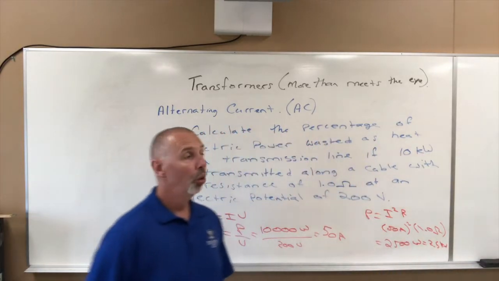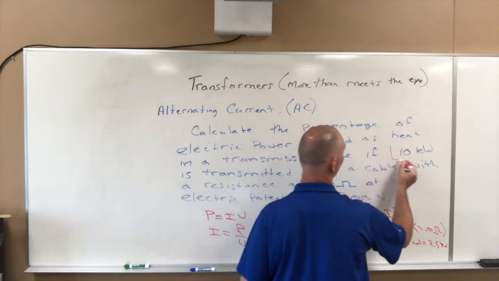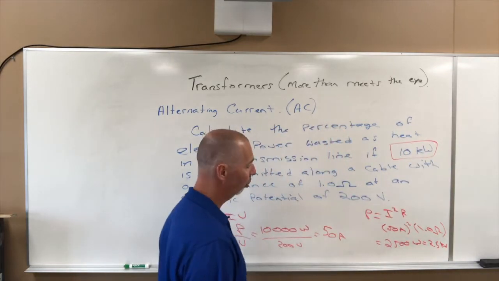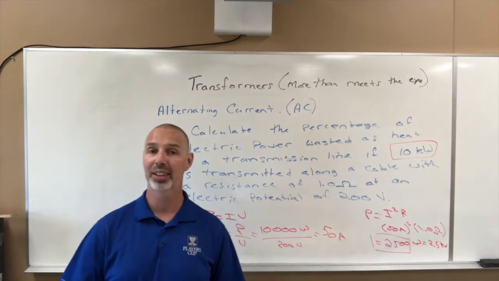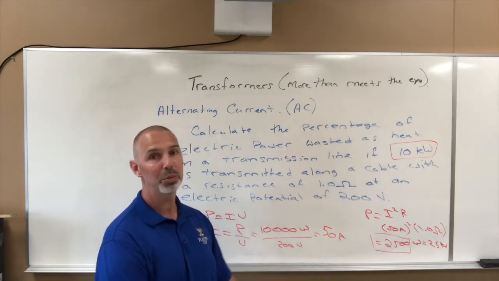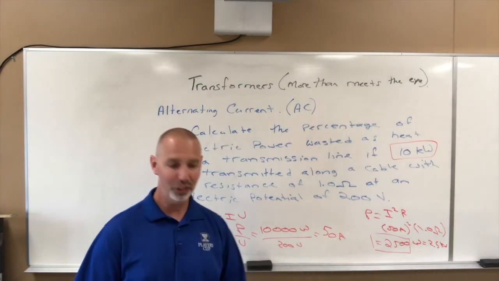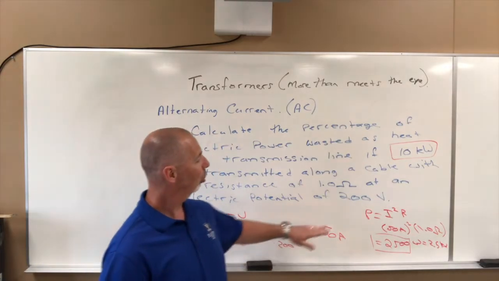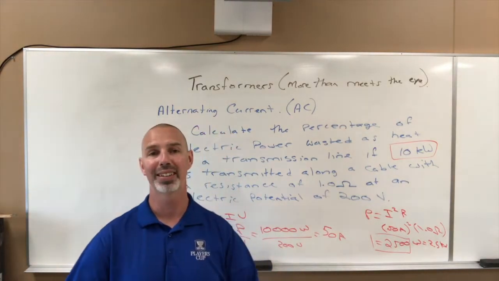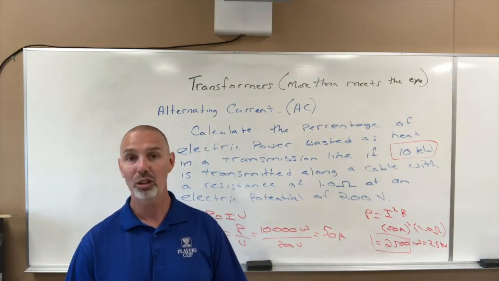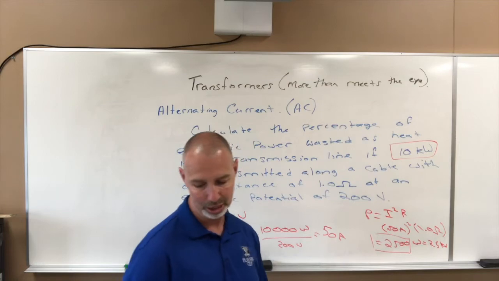Okay, so we started with wanting to transmit 10,000 watts, or 10 kilowatts, and 2,500 watts is being wasted to heat along the transmission line. That's 25%, right? That is not very efficient. If we were transmitting electrical energy at 200 volts, along the way we would lose 25% to heat in the cable, which is a resistor. That's not a good business model, to lose 25% of what you want to transmit.